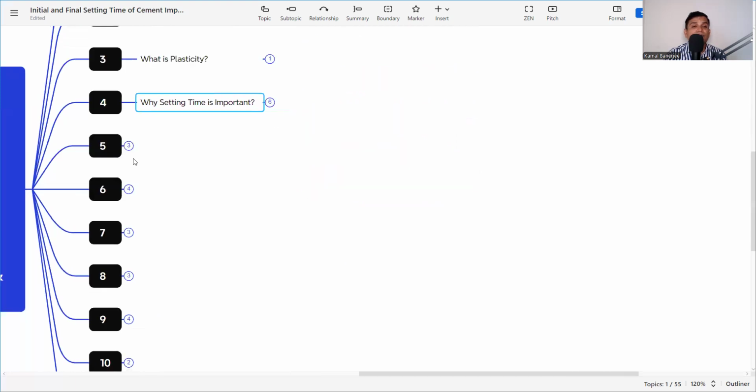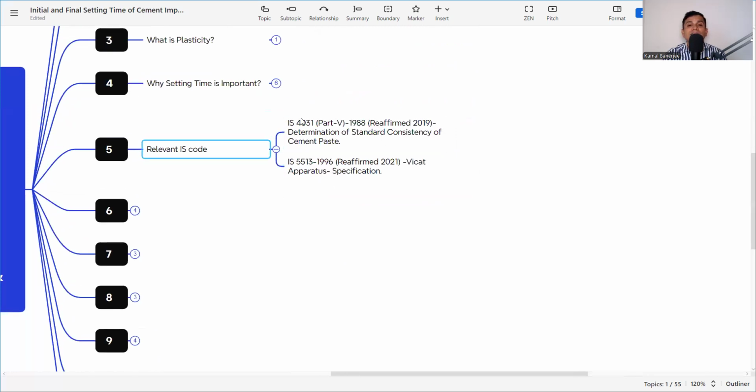The next is the relevant IS code. What is the relevant IS code? It is IS 4031 Part 5, 1988, reaffirmed in 2019, determination of standard consistency of cement paste. And IS 5513:1996, that is the specification for Vicat apparatus. This Vicat apparatus is the instrument we need to know about, and this is the instrument with which we will determine the setting time, initial or final.